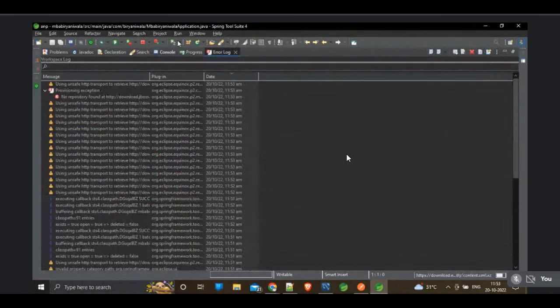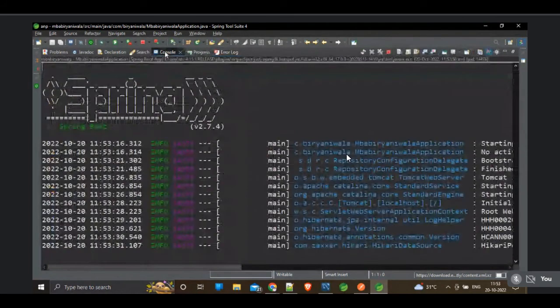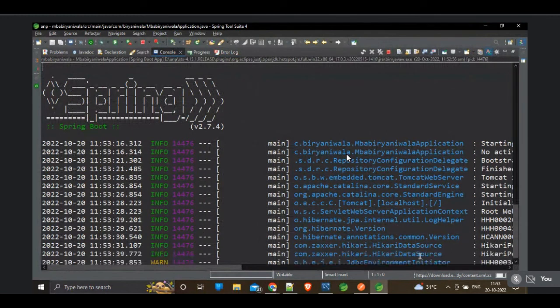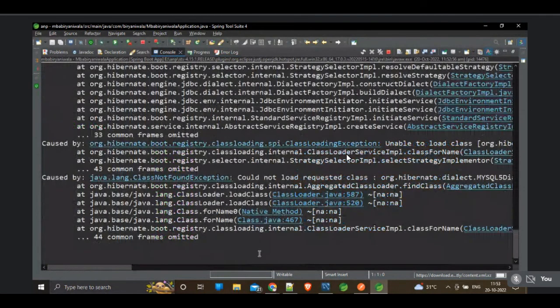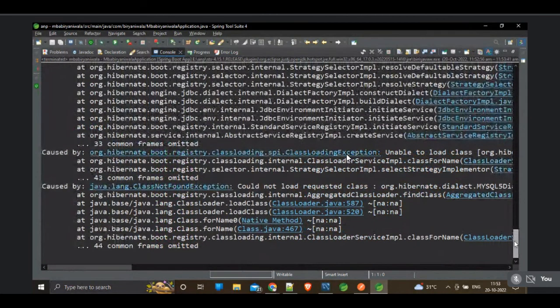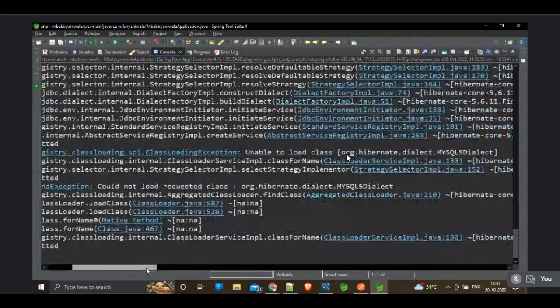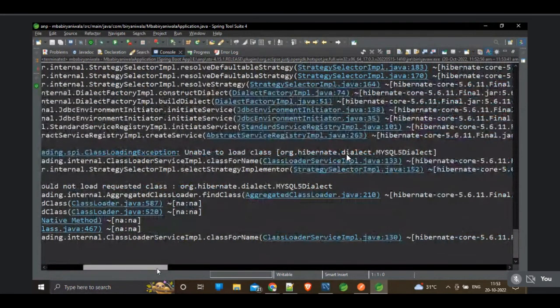Why is it opening the error log every time? Okay, just wait. We have to wait for Tomcat. Oh, now we are getting some issues. Unable to load the MySQL 5 dialect. Okay, guys, please check the spelling of the dialect and please check the case of the dialect that we have to use.